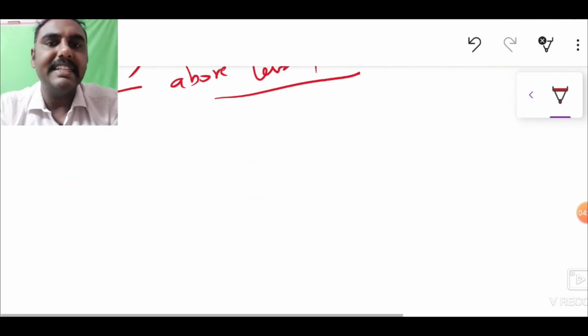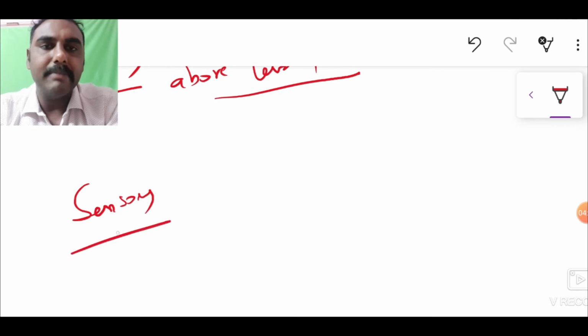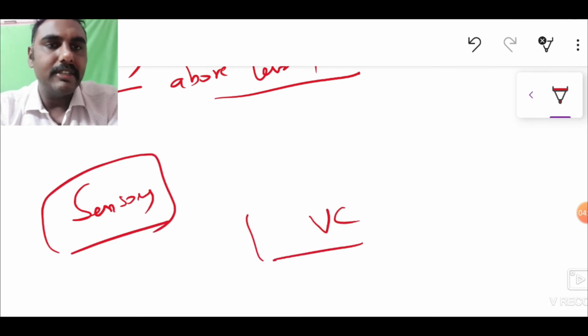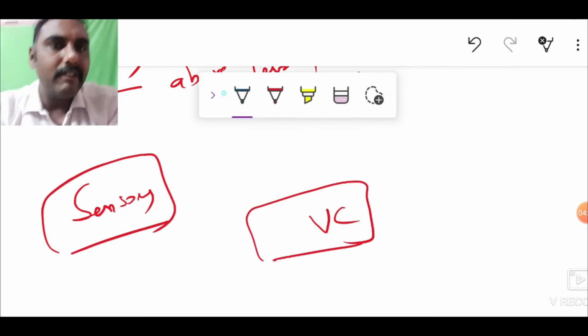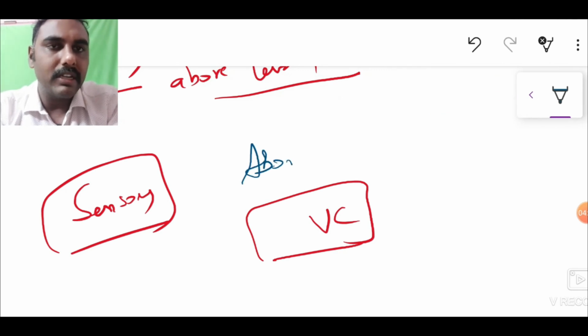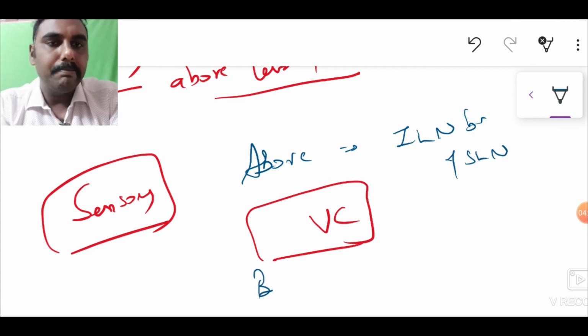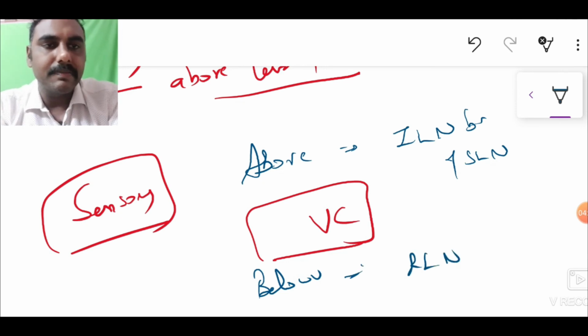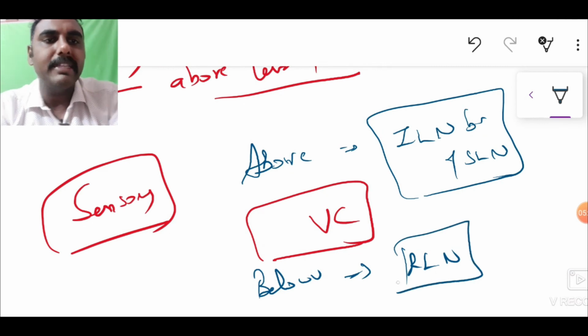While dealing with the sensory supply, above the level of the vocal cord is by the internal laryngeal branch of the superior laryngeal nerve. Below the level of the vocal cord is by the recurrent laryngeal nerve.